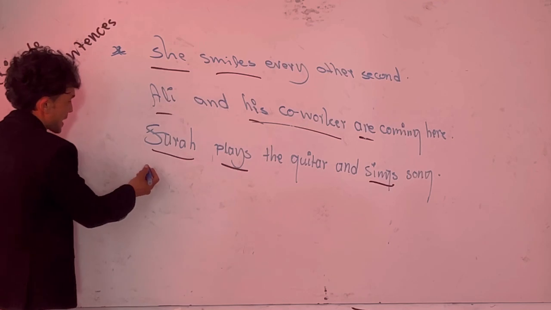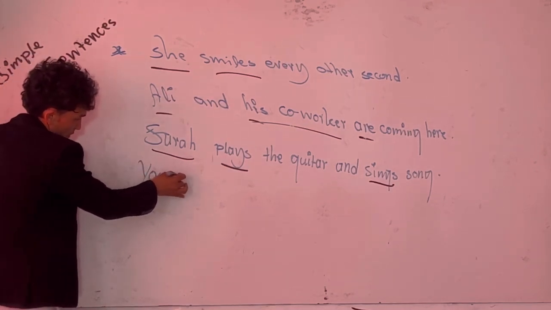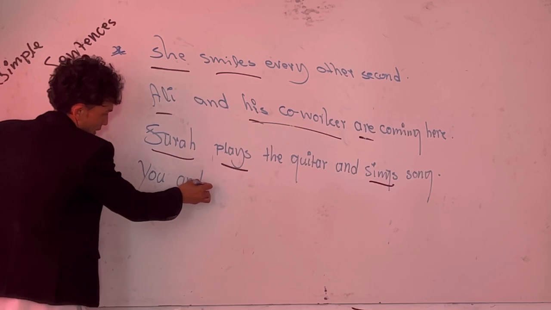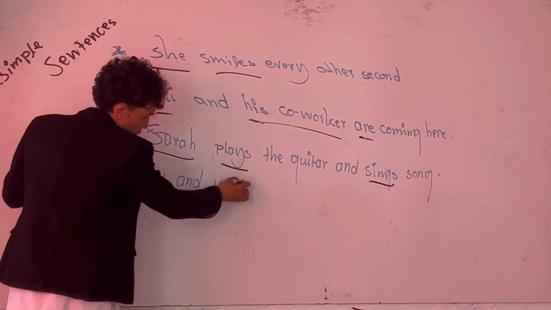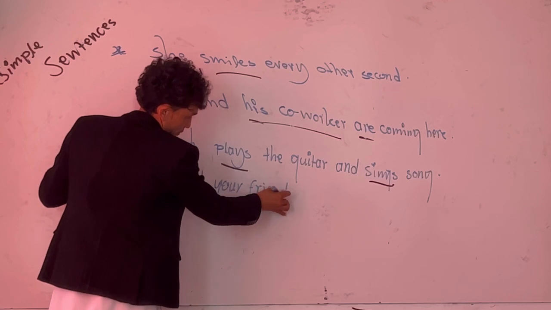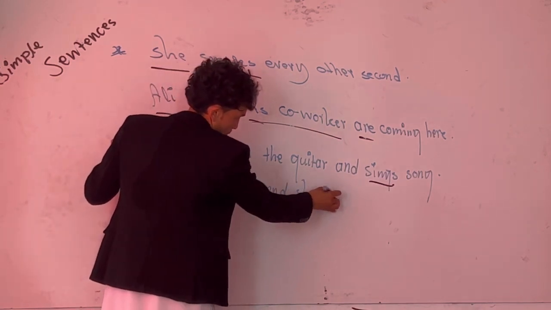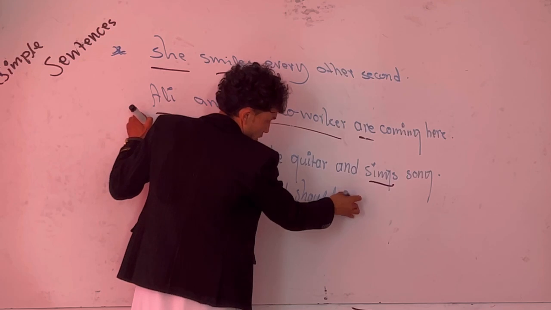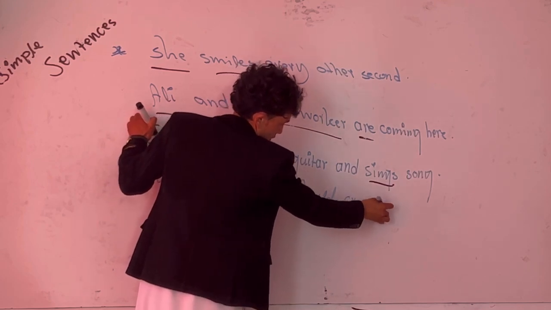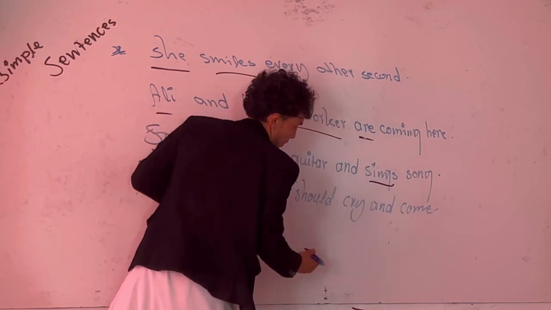Next one. Somebody may say, for example, hey, you and your friend should cry and come.